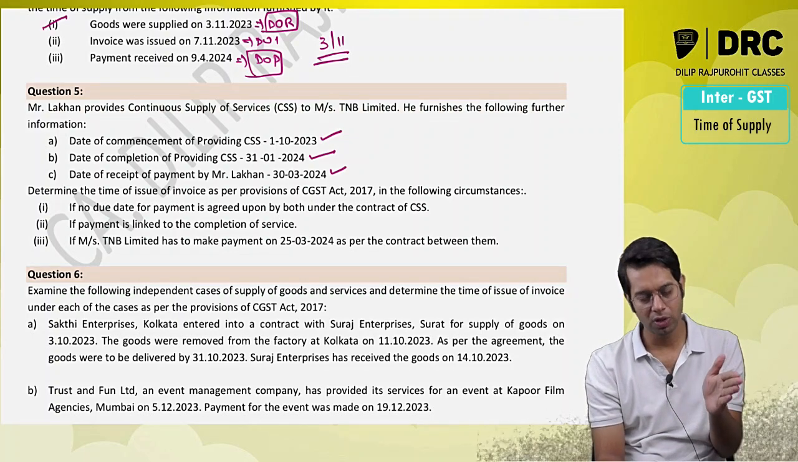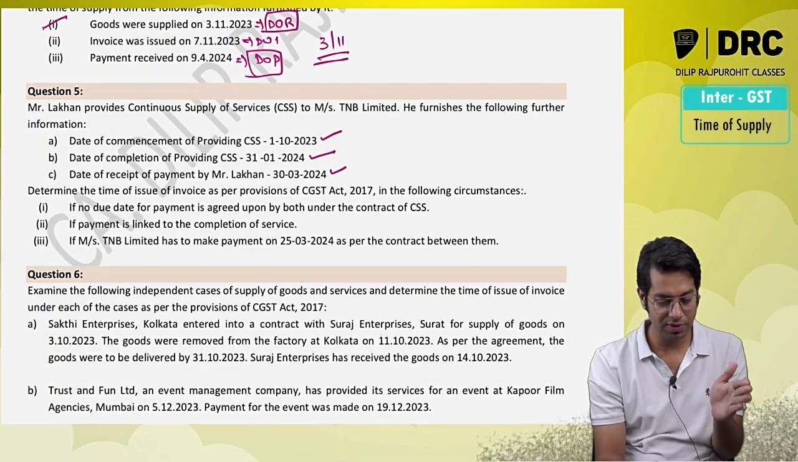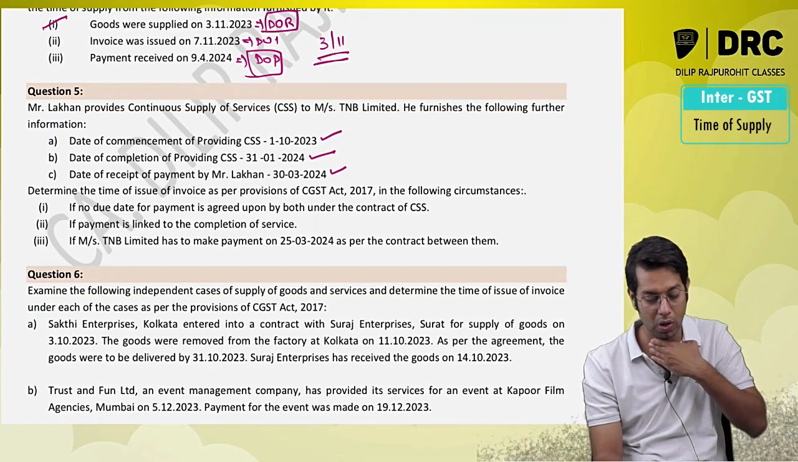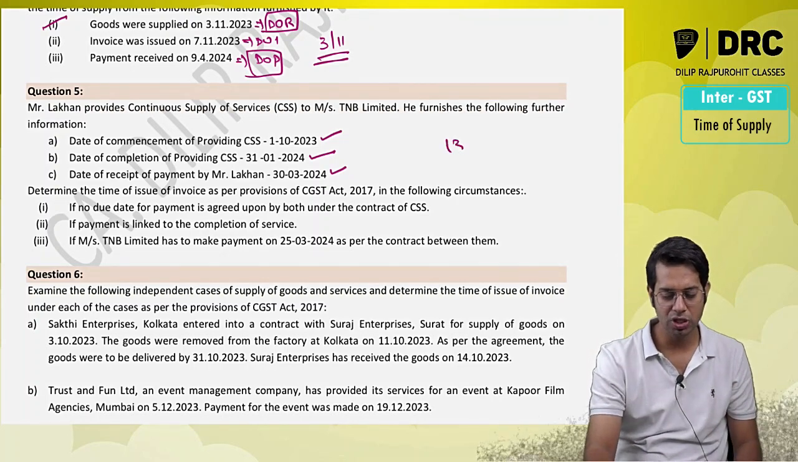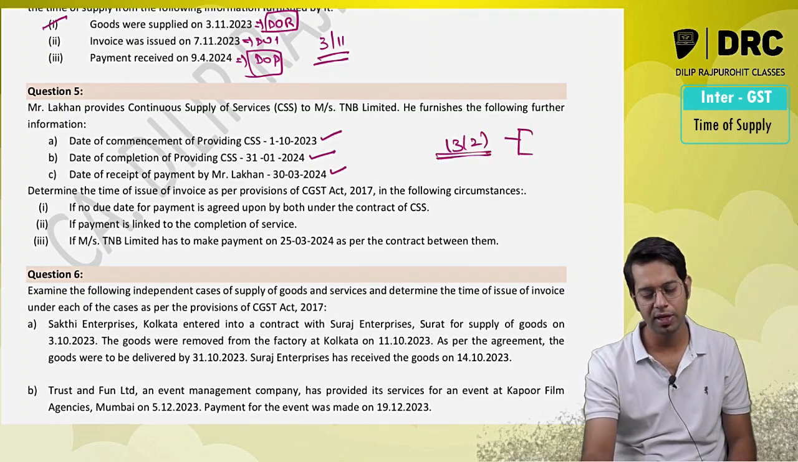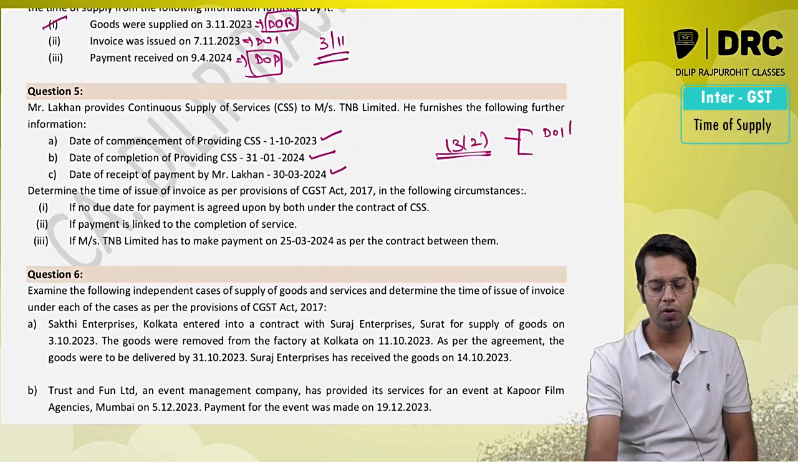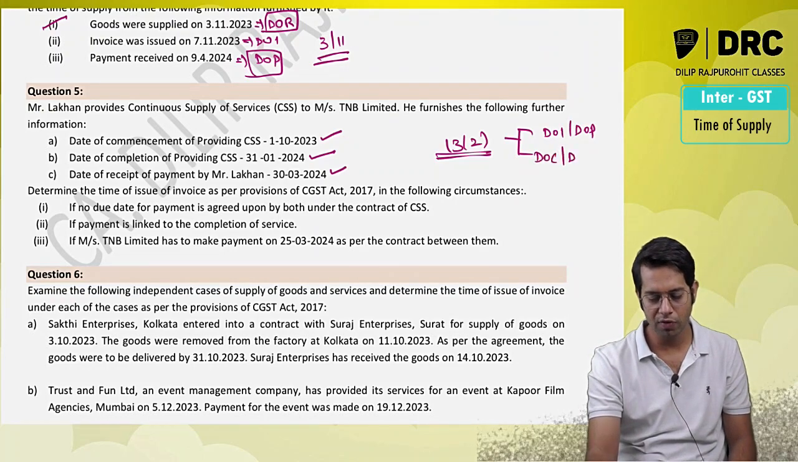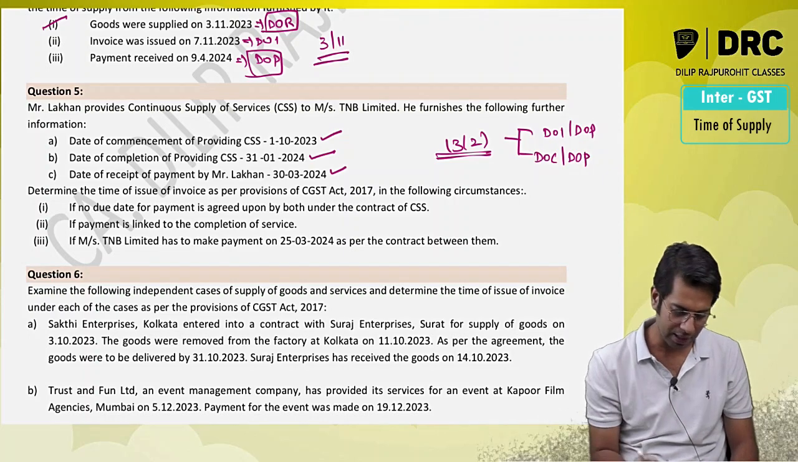Time of supply will be what, sir? In case of continuous supply of services, first you should check whether the invoice has been issued within the due date or not. So time of supply will be the same, section 13 subsection 2, forward charge only, it is taxable. If the invoice is issued within the due date, the time of supply is the date of invoice or date of payment, whichever is earlier. If the invoice is not issued within the due date, it is the date of completion or date of payment, whichever is earlier.